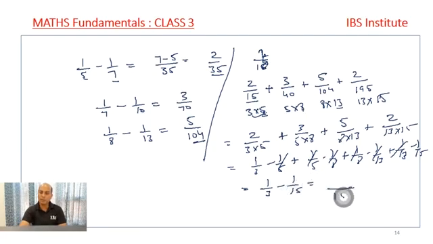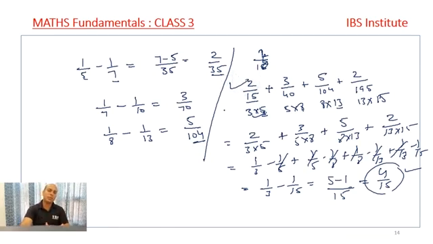And the LCM is 15, so it is 5 minus 1, that comes out to be 4 upon 15. So my answer to this question comes out to be 4 upon 15, right? Very easy question, very easily we can find it out, but we need to recognize it. We need to identify this series. Once we have identified these digits, after this the question will become very easy for you, right? Done. I take out one more example.